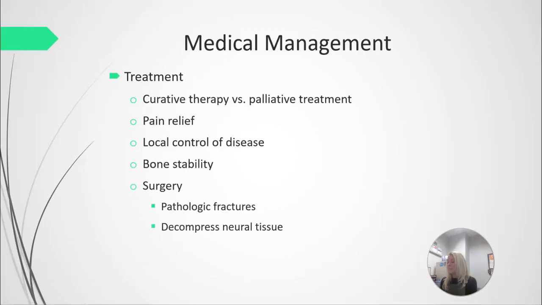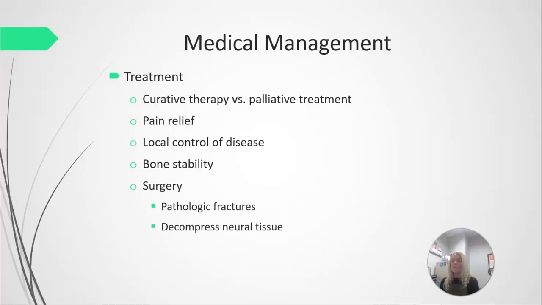Medical management: once cancer has spread to bone or metastasized to bone, it does become more difficult to treat. Again, as with any cancer, if it spreads, if it metastasizes elsewhere, it now becomes more of a challenge to treat. So we talk about curative therapy versus palliative treatment. Curative therapy are things like chemo, radiation, things where we're trying to attack and kill the cancer cells. Palliative treatment could include those in order to try to make the patient more comfortable. But with palliative treatment, we're really just trying to make the patient comfortable, knowing that a cure might not be